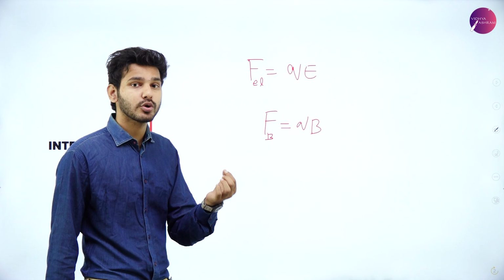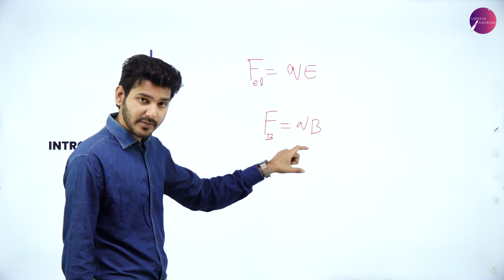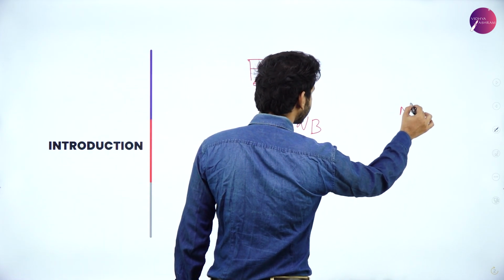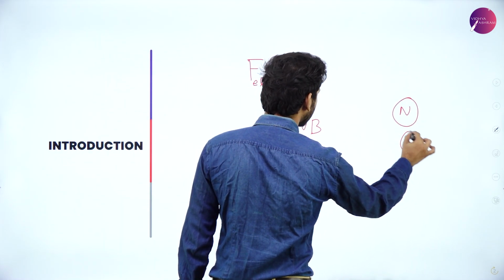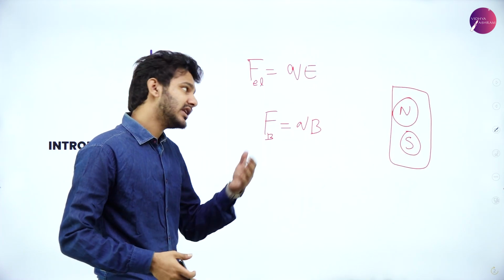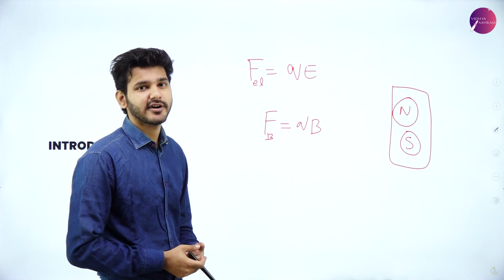But there are no monopoles existing, which means that always for a magnet, there are two poles. That is, there will always be a north and a south pole for a magnet in practice, because theoretically monopoles do exist, but we are unable to find them.